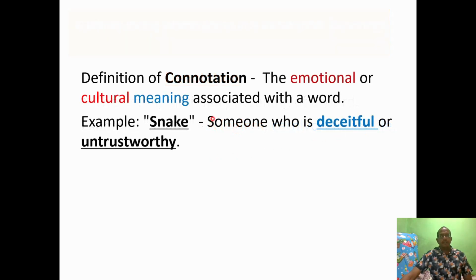And the opposite of denotation is connotation. So, definition of connotation. It is related to the emotional or cultural meaning associated with a word. Example: snake can be identified or just recognized as someone who is deceitful or untrustworthy connotatively.